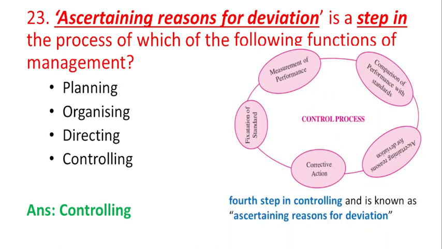Ascertaining the reasons for deviation is the fourth step in the controlling process. The very first step in controlling is fixation of the standards, and the second step is measurement of the performance. The third step is comparison of performance with the standards, the fourth step is ascertaining reasons for the deviation, and the last step is corrective action. So the right answer for this question is controlling.